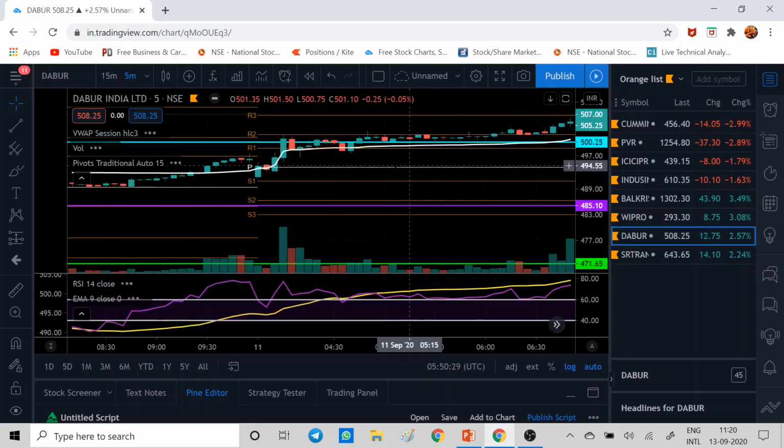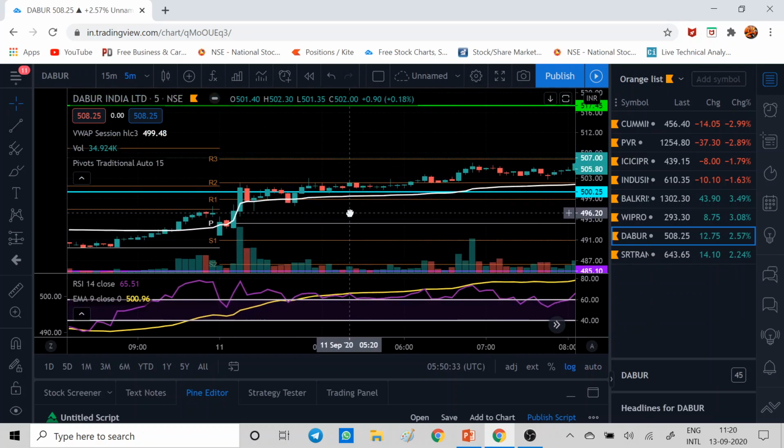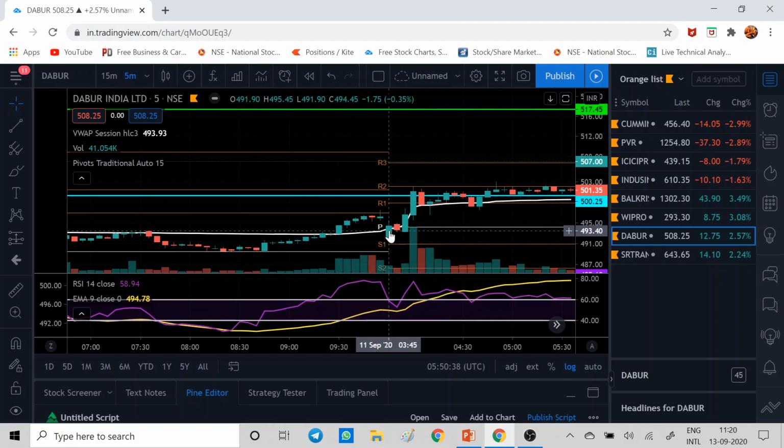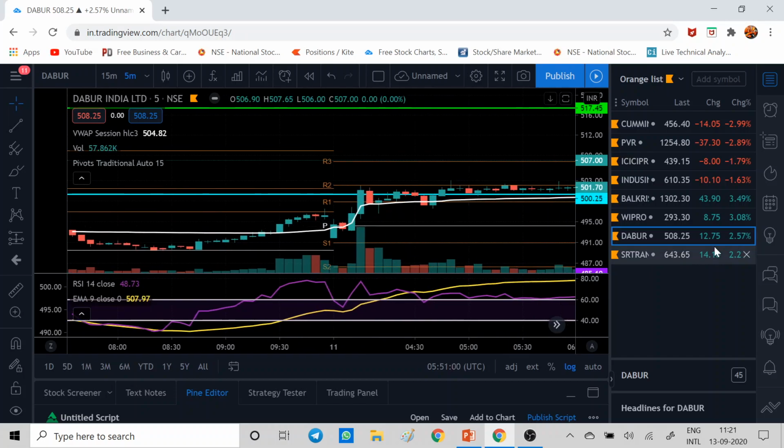Same way, let's see in Dabur. Dabur, somewhere did we get any entry? Yeah. Okay, see, for a scalper, what did I say? You don't have to wait the whole day. Candle gave close above this, and your RSI is above this EMA 9, and you can take entry here by keeping stop loss of this candle with a buffer, and you can see you have got entry around 495 and see 500, around 5 rupees you have got in 15 minutes. So a scalper plays in quantity.